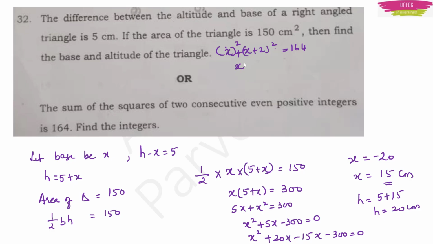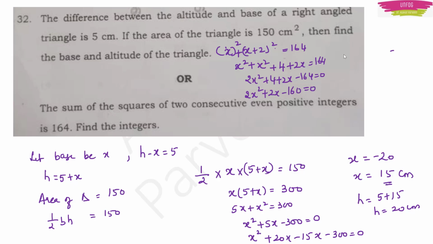So here this will be equal to x square plus, applying the a plus b whole square formula, x square plus 4 plus 4x equal to 164, or 2x square plus 4x plus 4 minus 164 is equal to 0. So this is equal to 2x square plus 4x minus 160 is equal to 0.